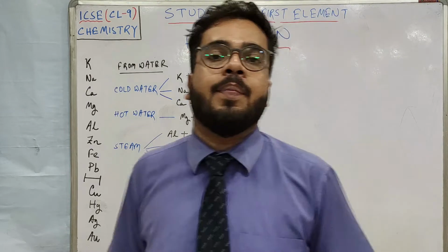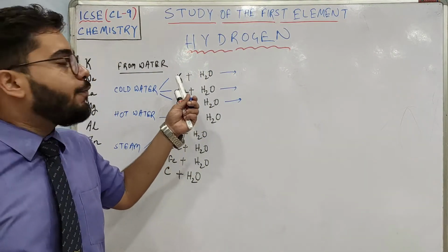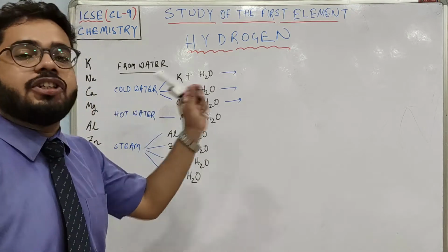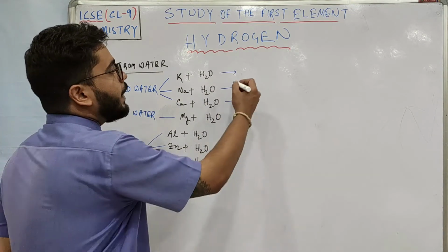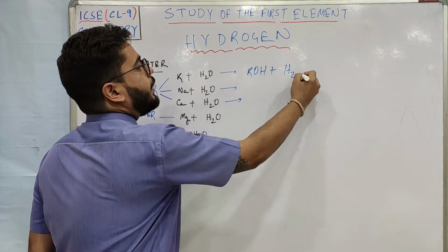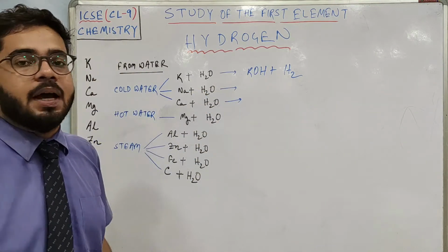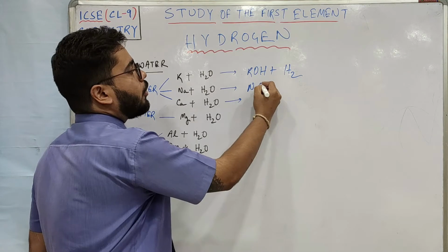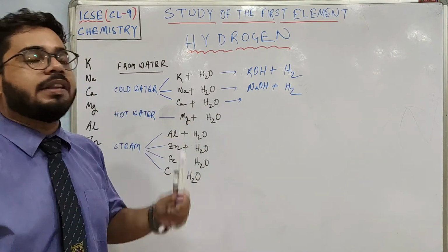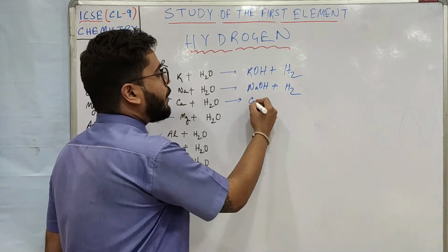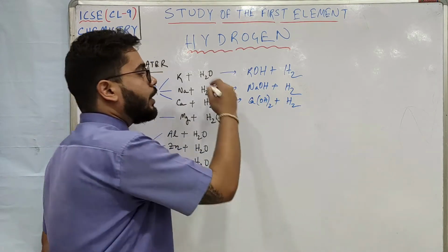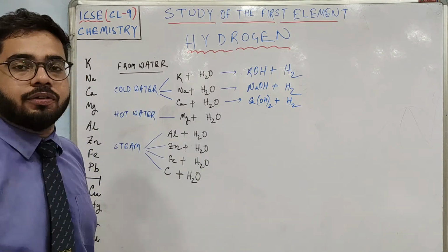They react almost with an explosion in the cold water, to produce the hydroxide and the hydrogen. Alright, so tell me, if potassium reacts with cold water, then potassium hydroxide will be formed. You all know the formula of potassium hydroxide, and hydrogen gas. Similarly for sodium also, sodium hydroxide and hydrogen gas. Similarly with calcium, calcium hydroxide and hydrogen gas will be produced. You have to balance these equations.